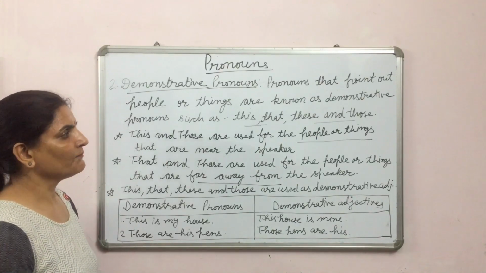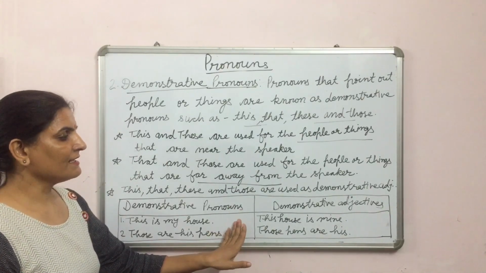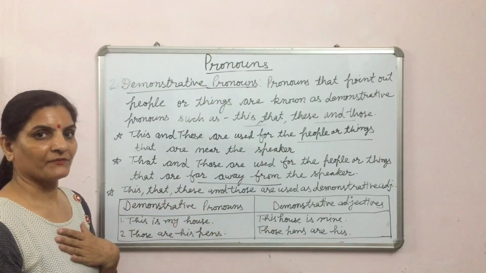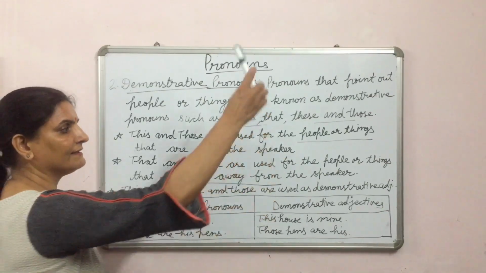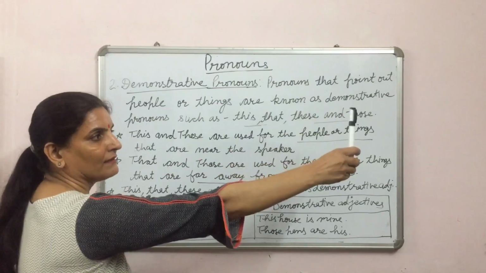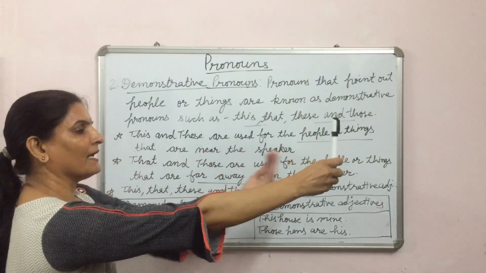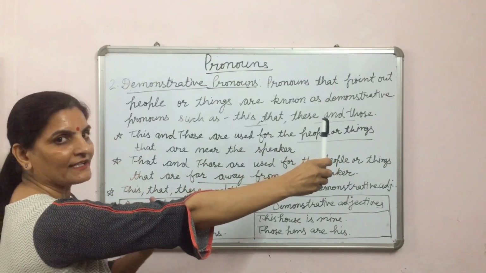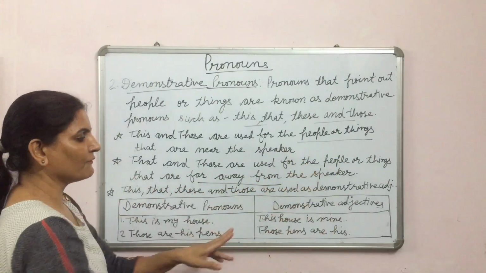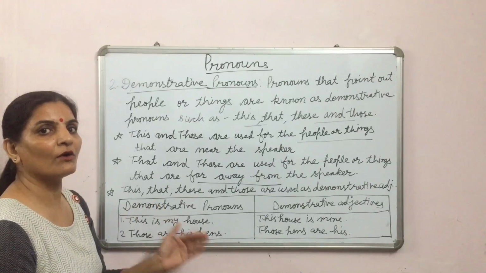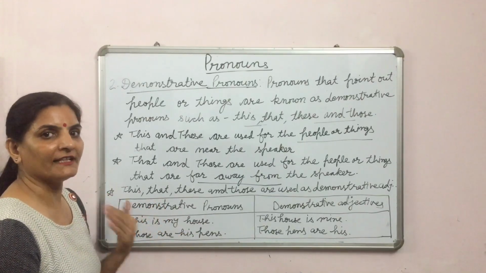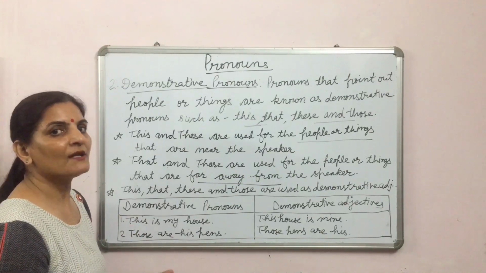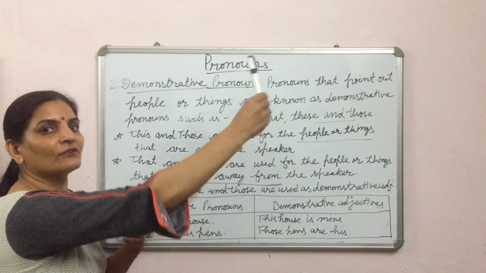For example, this is a whiteboard. This is near the speaker, and that is a pen. That is far away from the speaker. So for the things that are near the speaker, we use this or these, and for the things that are far away from the speaker, we use that and those.